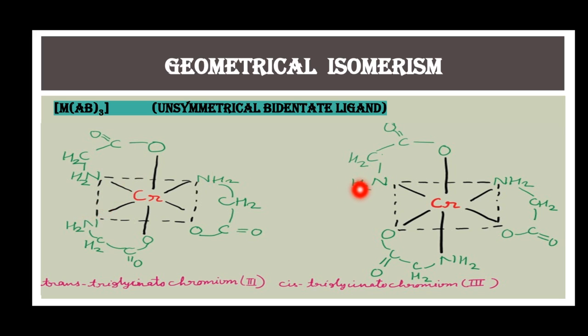Whereas in its cis form, the 3 same types of donor atom, like here 3 oxygen atoms, are present on the triangular face of the octahedron. Here similarly, the remaining 3 nitrogen donor atoms are also present, making a triangular face of this octahedron.